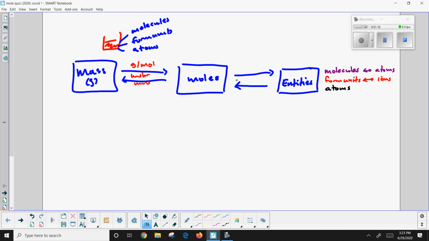And then once I know the number of moles, I know how many entities are actually floating around, because I know that for every 1 whole mole, I've got 6.02 times 10 to the 23 of something. So sometimes I might be going from mass all the way over, counting the types of entities that are in the container, or sometimes I might have the entities and have to figure out how many grams there are, just going the other way. Doesn't matter, go one way or the other, it's the same flow chart.